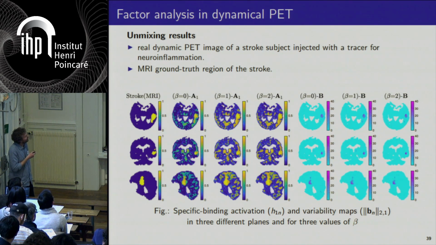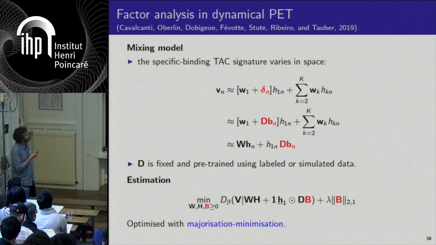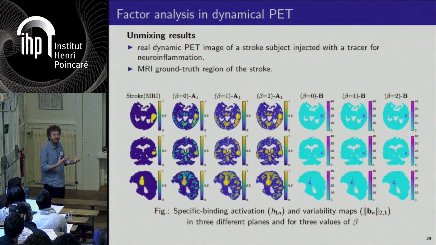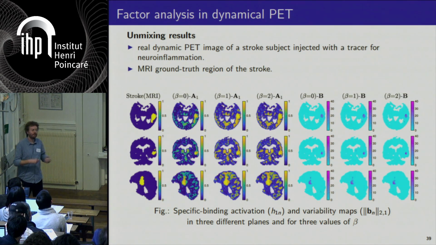And here you have the map of this B matrix, which indicates where the variability of this specific binding component occurred. And you can see that in that case, beta equals 0 seems to give the most accurate results, at least from the expert point of view.